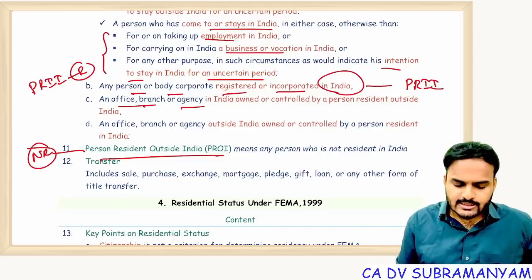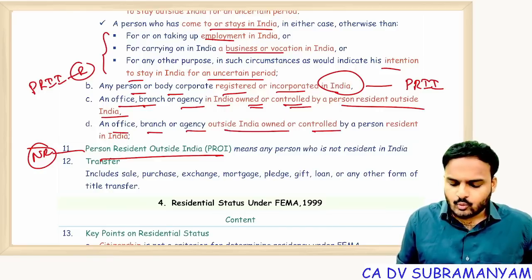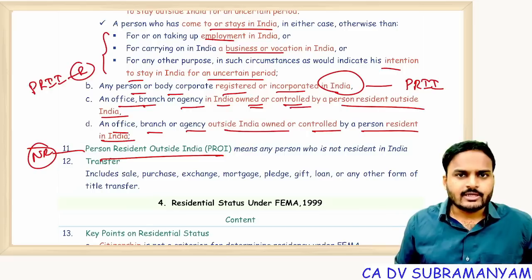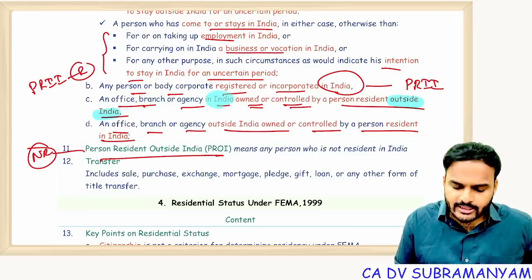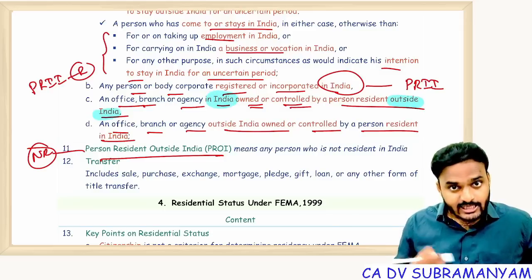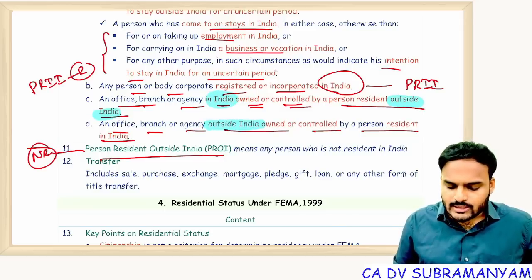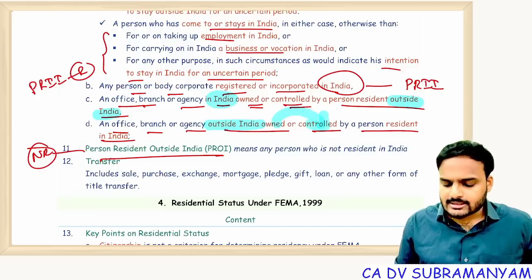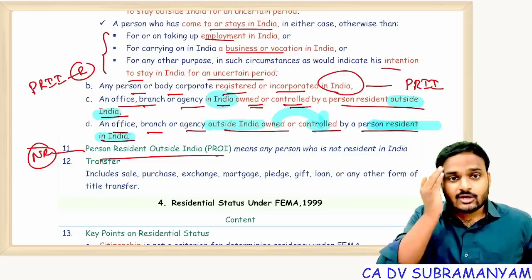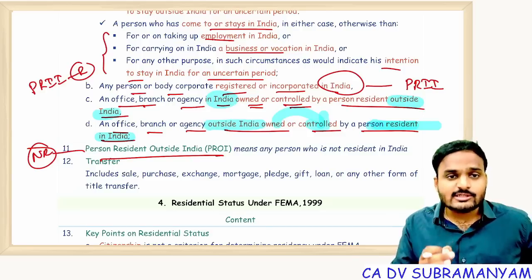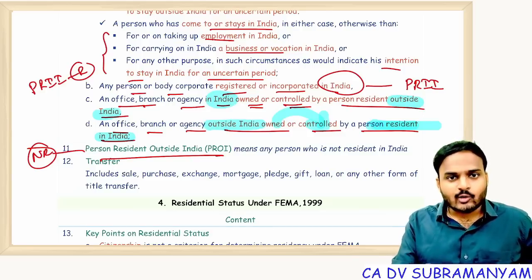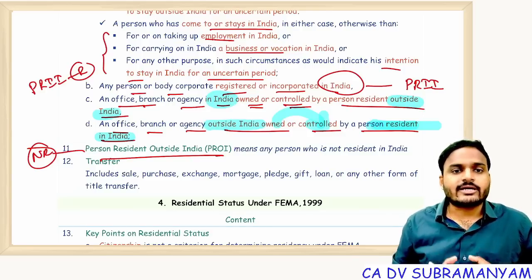Next one, a branch or office or agency in India owned or controlled by a non-resident. And a branch or office or agency outside India owned or controlled by a person resident in India. Here, with respect to the third point, control is not a matter because these branches are located in India, so they become residents. For point D, located outside India, who is owning and who is controlling that branch is a matter. That means if a resident is controlling or owning a branch located outside India, then the foreign branch is also treated as a resident.